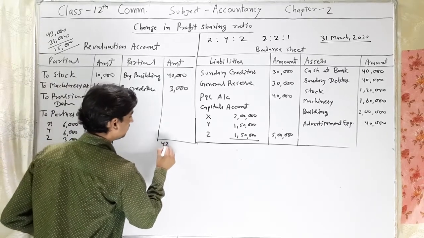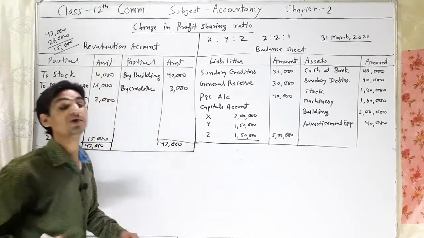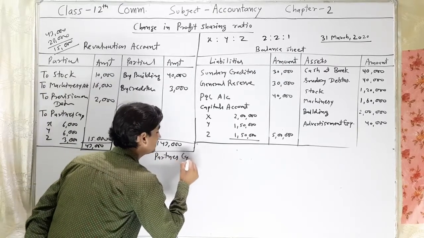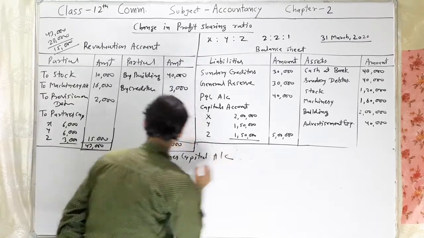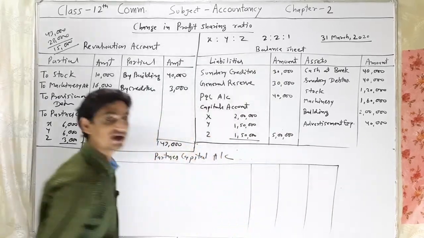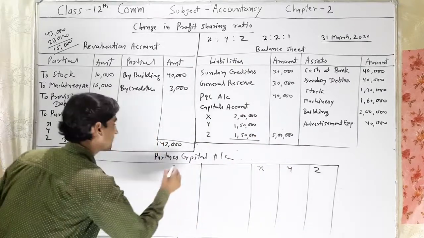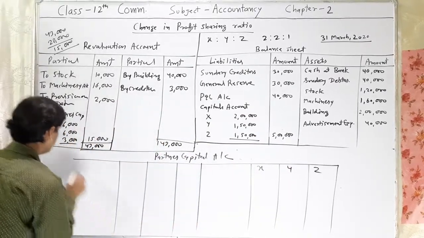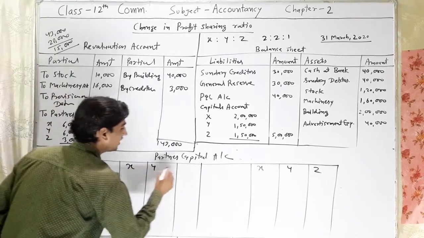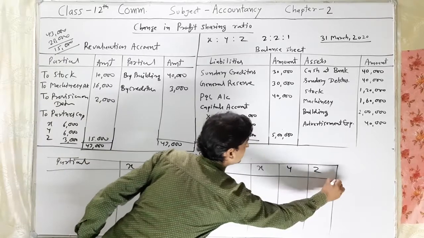43,000 and 43,000. This account is over. Now we are preparing the next, second account, partners capital account. There are 3 partners, X, Y and Z. Particular X, Y, Z, particular X, Y, Z. This is the format of partners capital account.